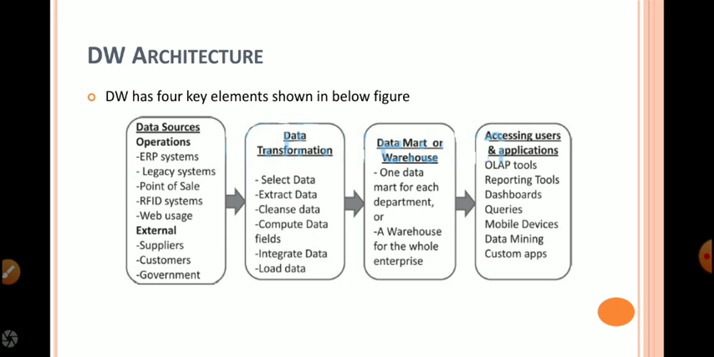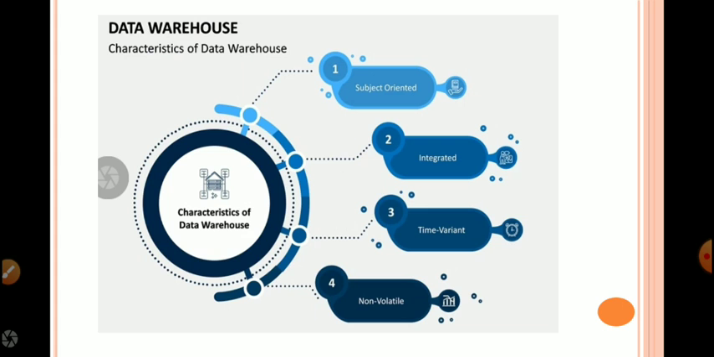Therefore, the next stage, that is accessing users and applications, they are going to make use of various software tools for representing the statistical data or quantitative data in the form of graphs for better understanding purpose. This is the overall architecture of data warehouse.